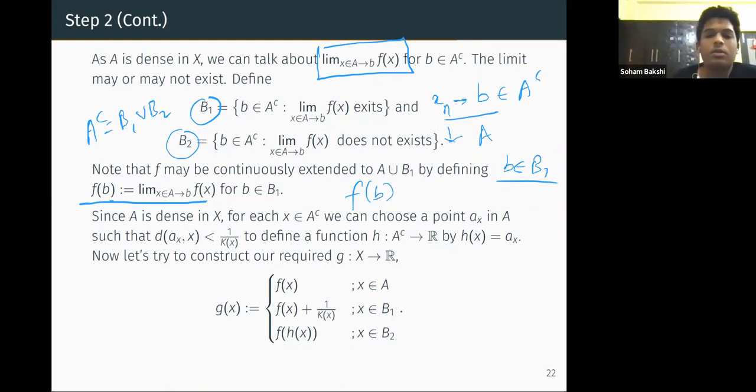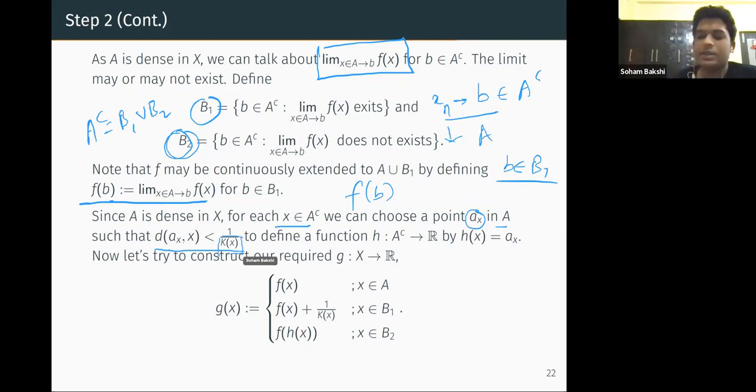Anyway, as A is dense in X, for each x in A complement we can choose a(x) in A such that this happens. We did something for B1; now we want to do something for the B2 set. We need to define a function on B2 in some way. For any x in A complement, we choose a(x) in A such that the distance between a(x) and x is less than 1 by k(x).